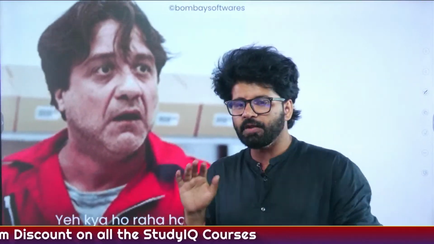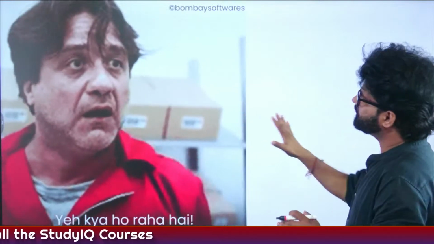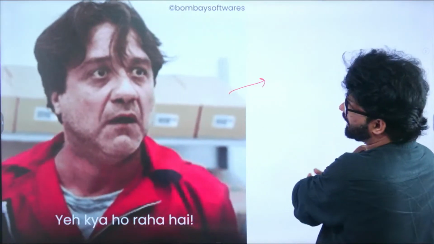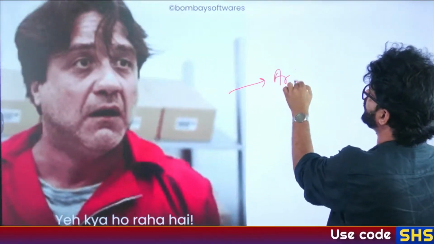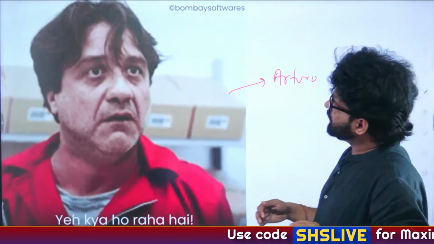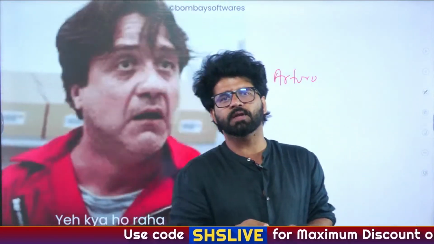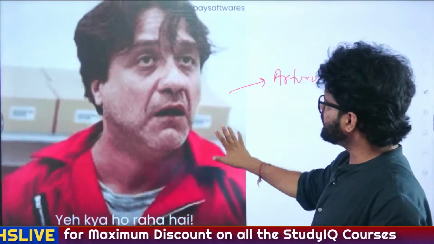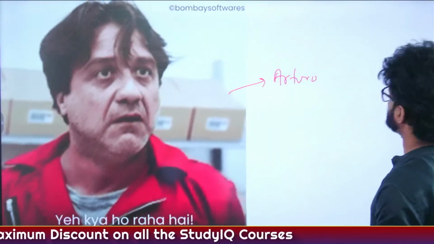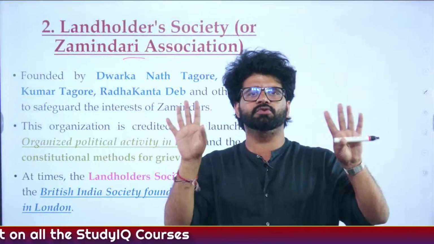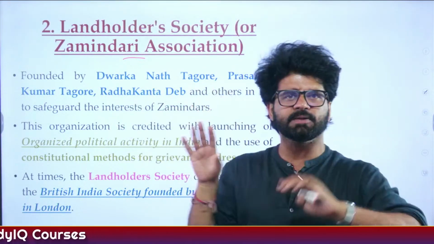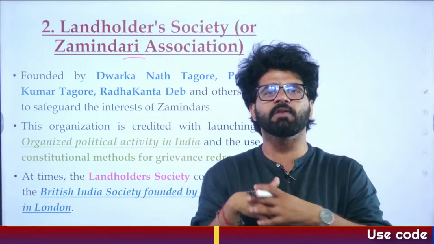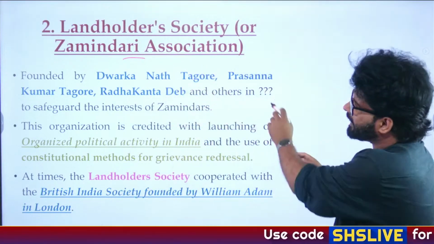So why do we have to talk about this guy with Zamindari Association or Landholder Society? His name is Arturo or Arturito. There is a series which is known as La Casa de Papel, and it is also known as Money Heist. So we will understand why we have to talk about this guy. So Landholder Society, Zamindari Association, you can see who are the people involved in the formation of Landholders Society. And again, when was it formed?